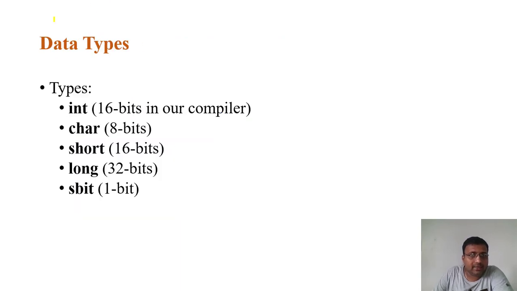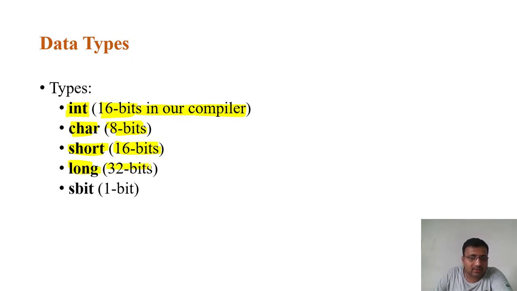Okay, then there are different data types used in C. You already know these things. One data type is integer. To represent an integer, the int data type is used. It is 16 bits on our compiler, so it takes 16 bits. Character takes 8 bits, like 1 byte. Short takes 2 bytes, so 16 bits corresponds to 2 bytes.